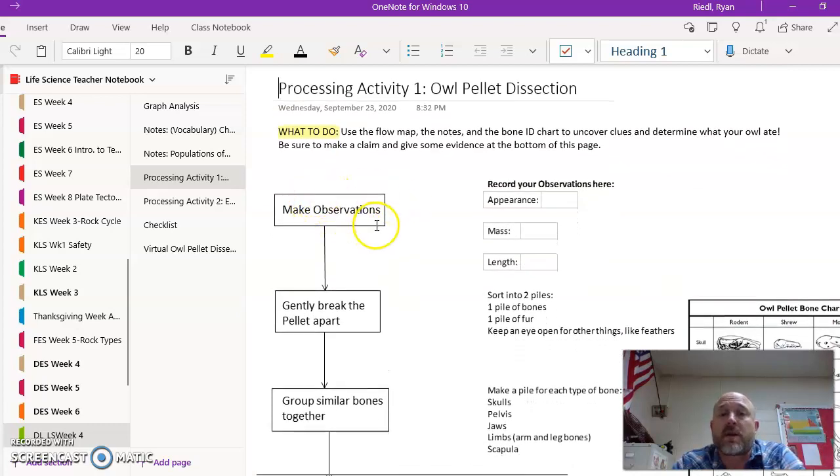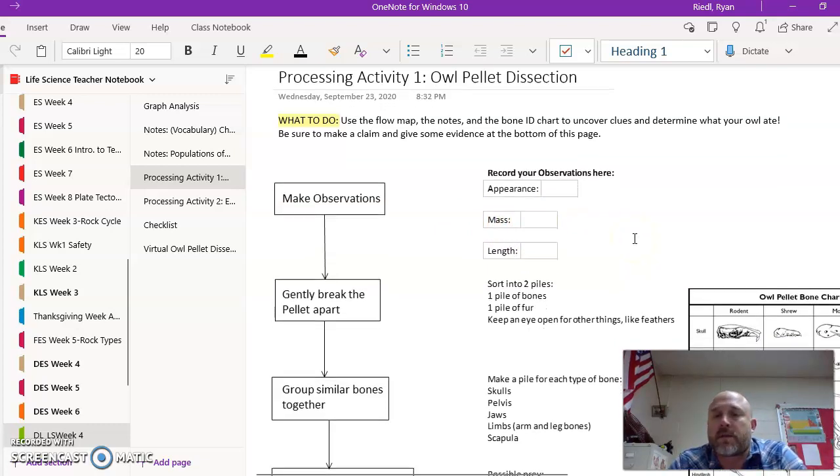So you're just going to make your observations, appearance, and length. If you have a ruler, grab one. You are going to need one in week 5, and I will have those available in the office as well, and I'll send a note out about that. Obviously, you don't need to do the math because, well, I didn't send any scales home with you.